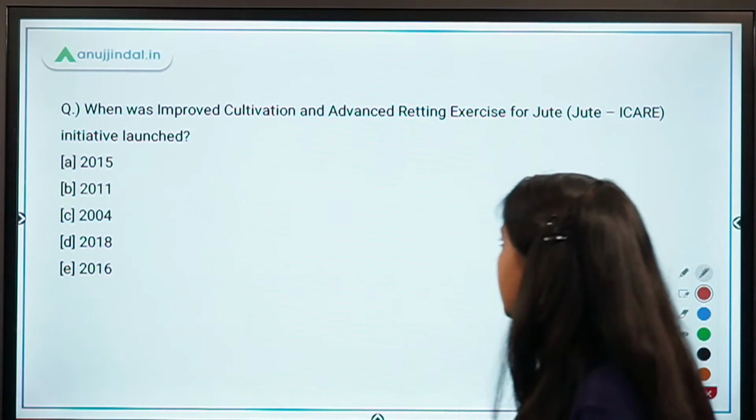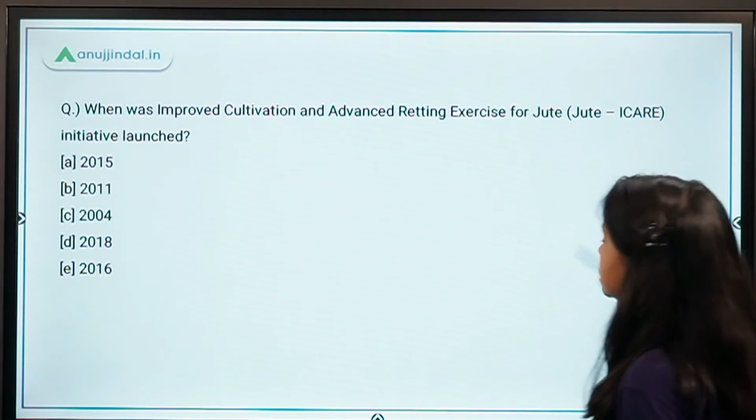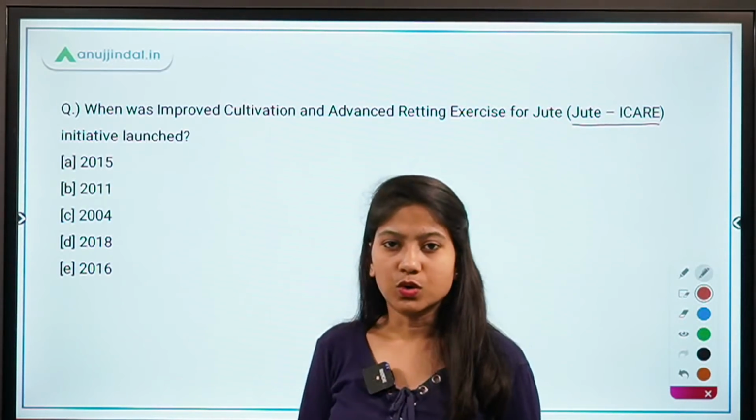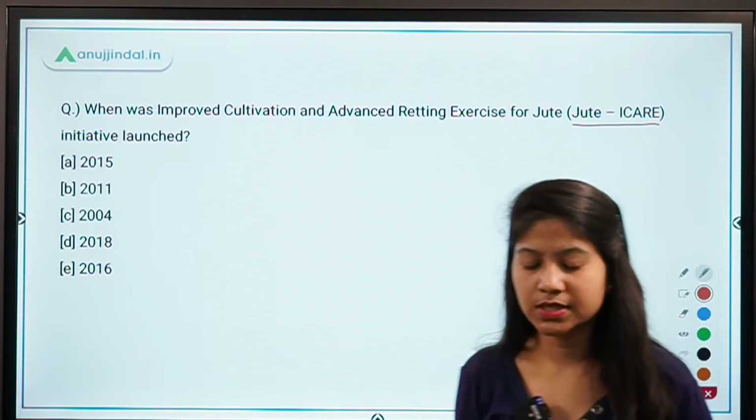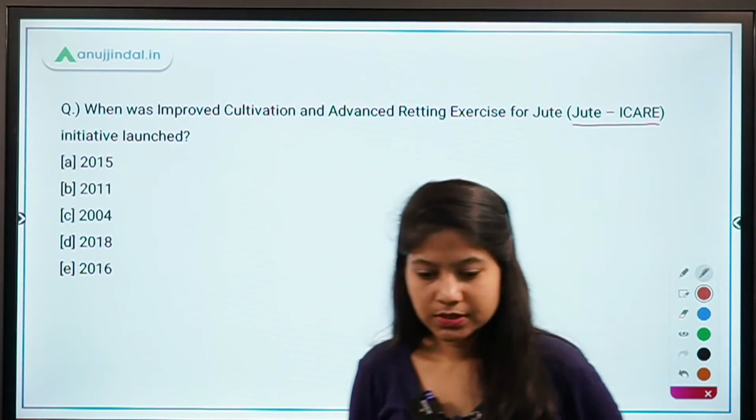When was improved cultivation and advanced rating exercise for jute, which is abbreviated as Jute ICARE initiative, launched? So this is a question from your government schemes. Tell me that.